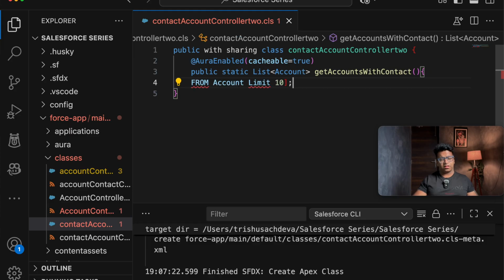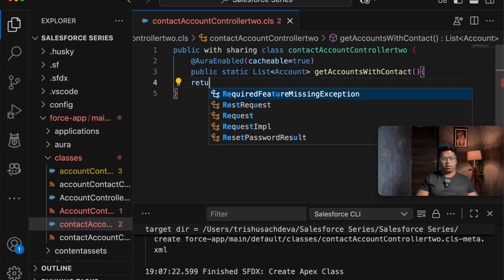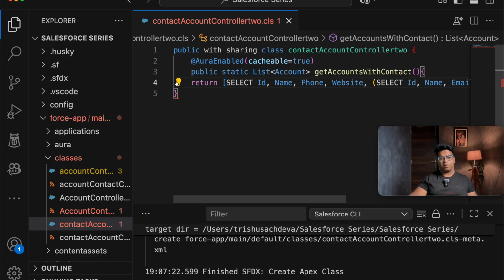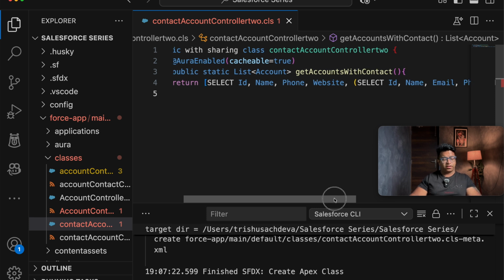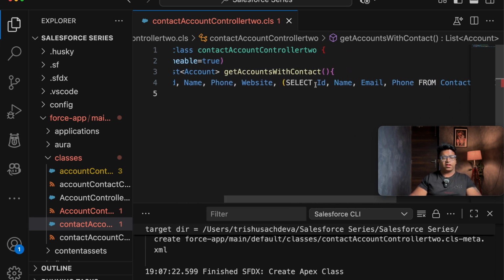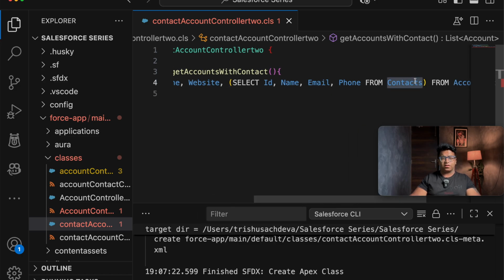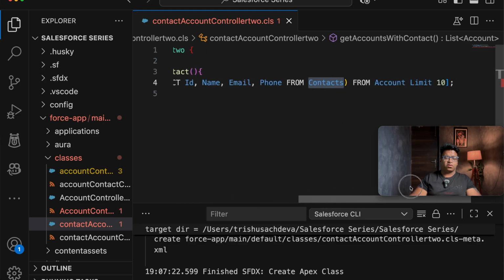So let's delete this and type it out. I will return, let's give a tab. I have already written this, so that's why it is suggesting it. SELECT Id, Name, Phone, Website. These are the four attributes related to the account, and further I have taken SELECT Id, Name, Email, Phone FROM Contacts. Since we are taking all the contacts from the account, LIMIT 10. I have added a limit of 10 because I don't want all the contacts, I only want 10 contacts.